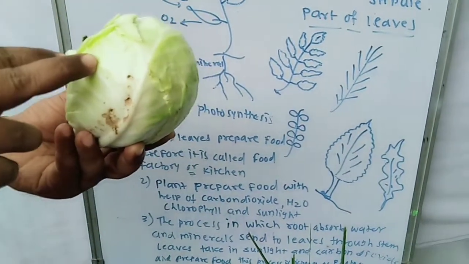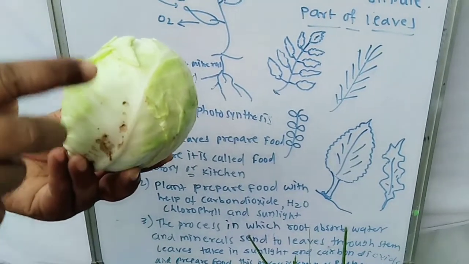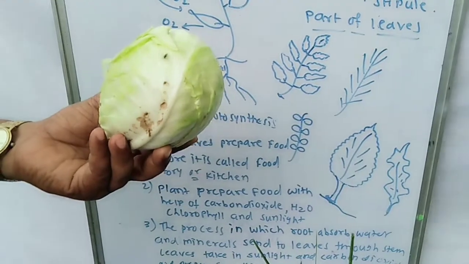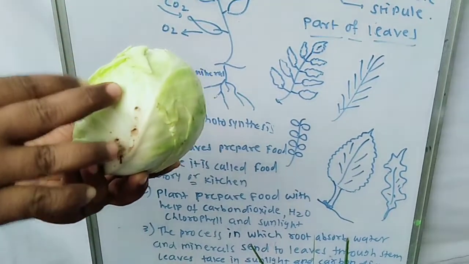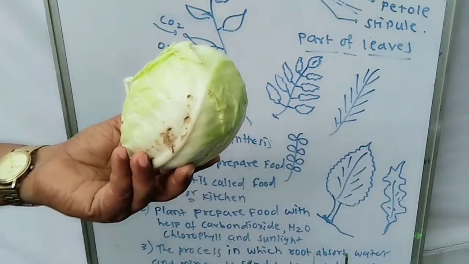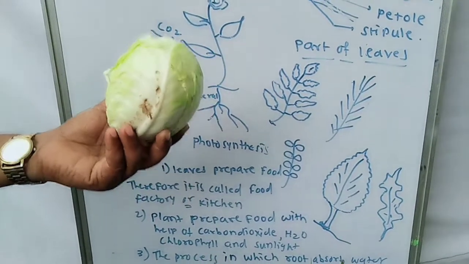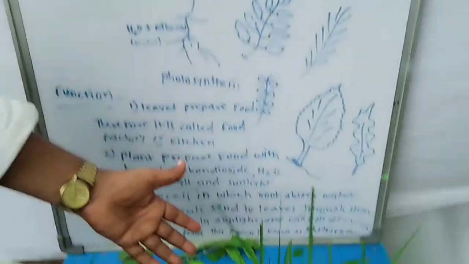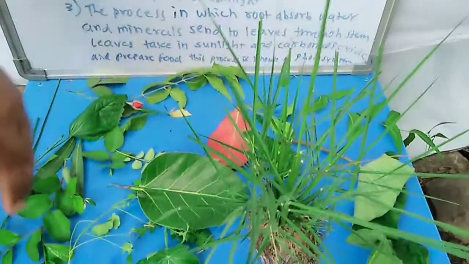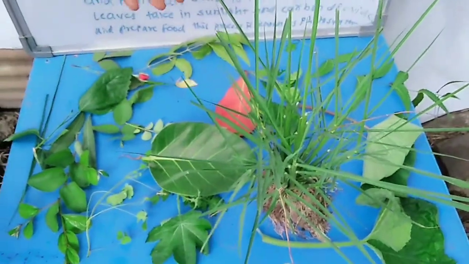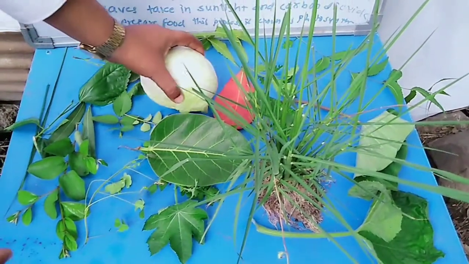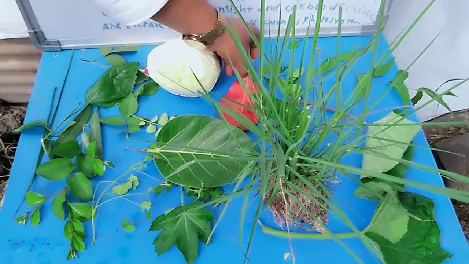It means leaves can do the function of photosynthesis as well as store their food inside the leaves. So in this way the leaves are of very different sizes. They are found in our surroundings, and their structure is according to their surroundings.